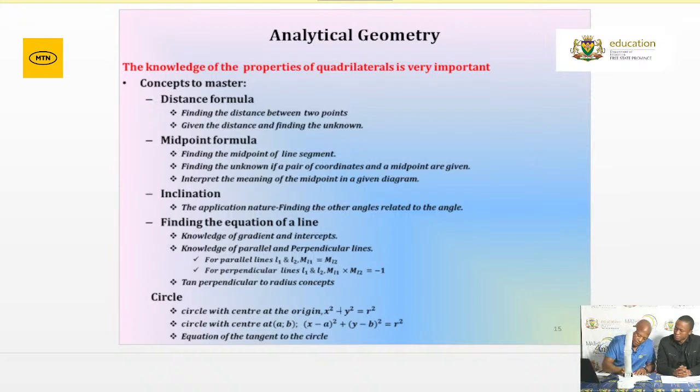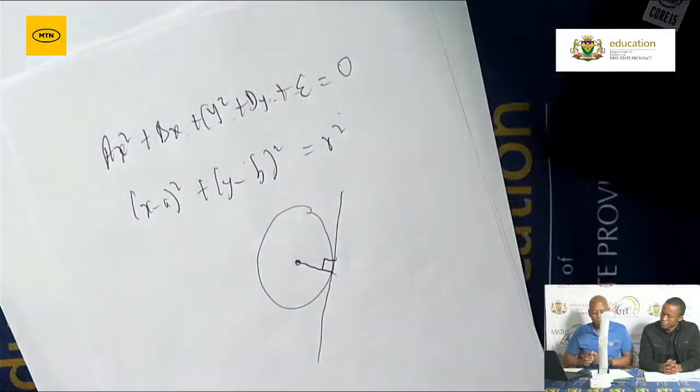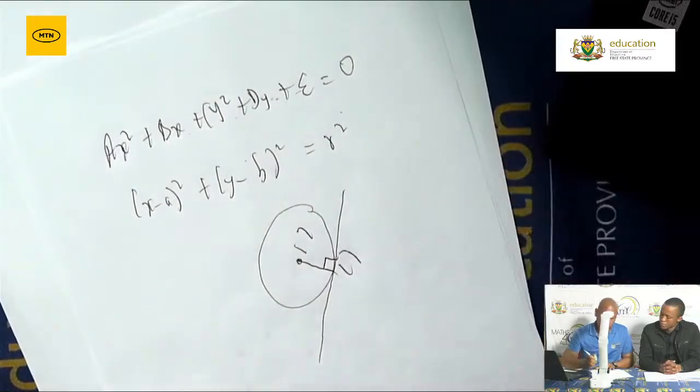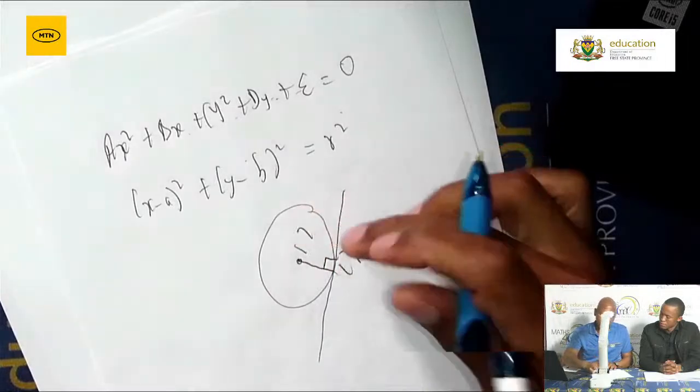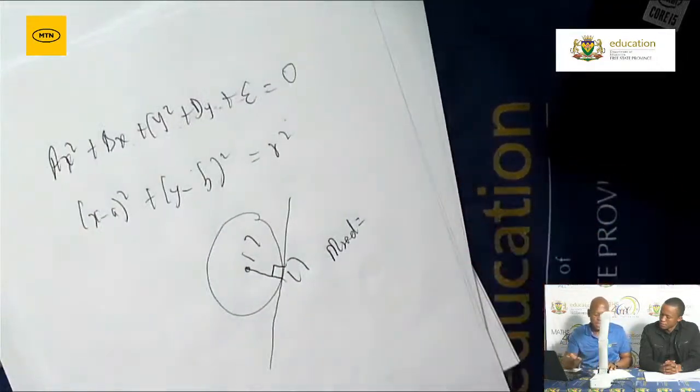If I've got a circle, and this is my tangent, remember that a tangent is always perpendicular to the radius. So you will have the coordinates of the center and the coordinates of the point of contact. Then we can use the two to determine the gradient of the radius by using the formula.